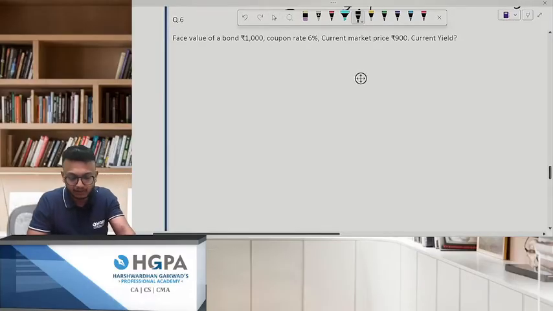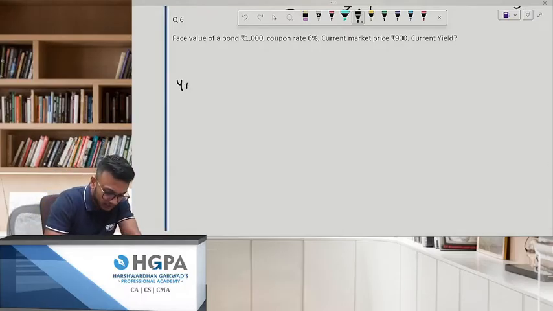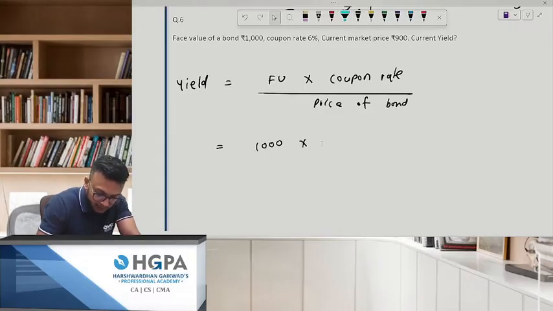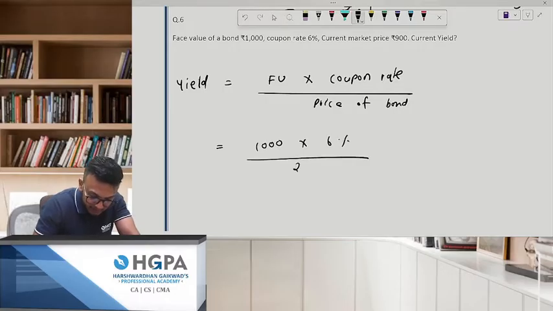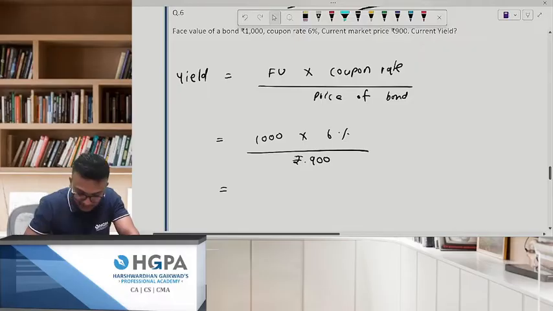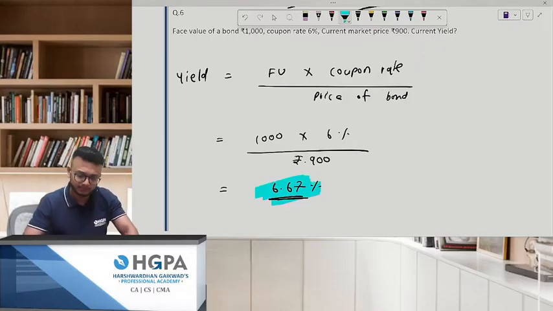So this is very simple. They are again asking you current yield. Now the same thing you have done. Now you know it. So yield will be equal to what? You know the formula now. Face value into coupon rate, whole divided by your price of bond. Face was how much? 1000 into 6% divided by the market price, 900. You will get the current yield. Your answer is 6.67%. Is it simple? Yes, it is simple.